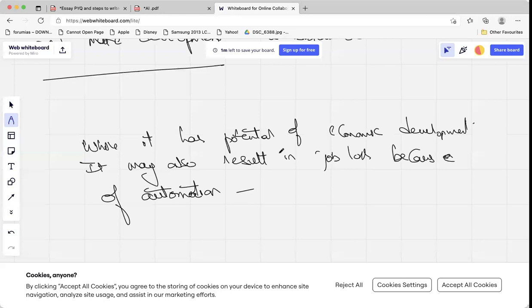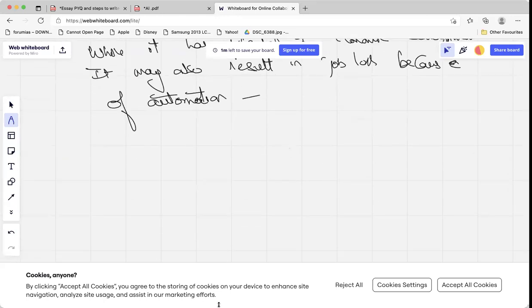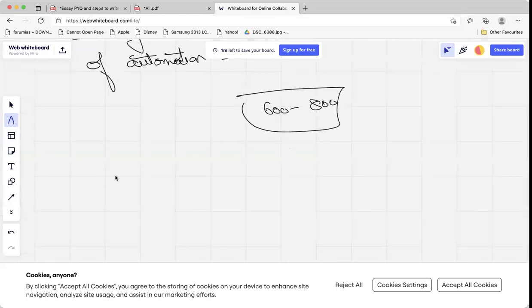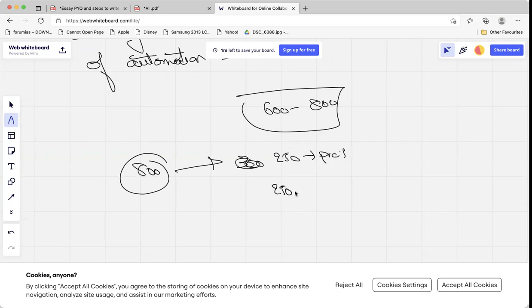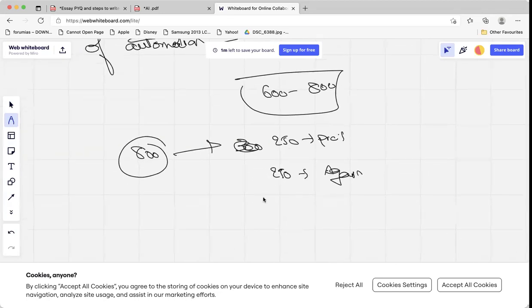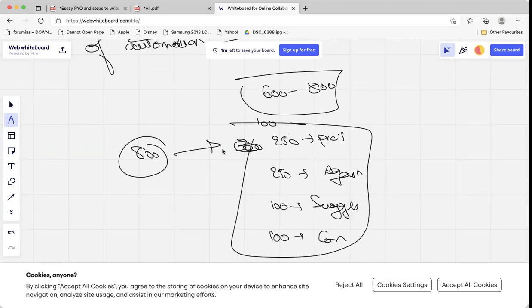So these are the certain threats. Now, the challenge here is not the content, for a person who is studying well. The challenge is that you have to write all these things in 600 to 800 words. That's the challenge for which you need practice. When writing 800 words, I will be very clear that I will spend 250 words on pros and 250 words on against. Here itself it is 500, and I will use 100 words for suggestions, 100 words for the conclusion, and 100 words for the introduction. I will have this clarity first before attempting the essay.